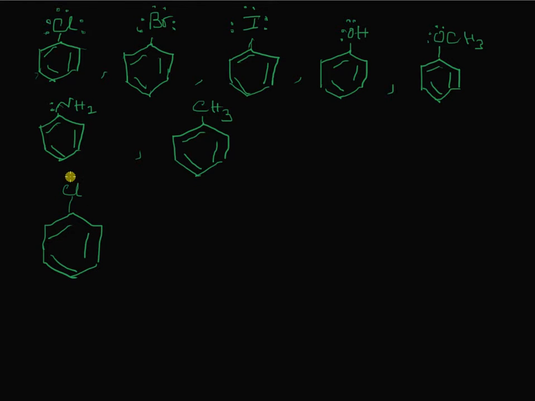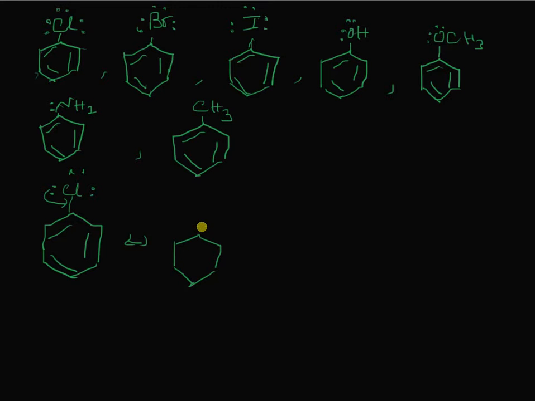The chlorine atom has three lone pairs of electrons, and one of these lone pairs tends to flow into the benzene ring. What do you call this? This is called resonance effect. You have studied it under resonance and also under resonance effect.